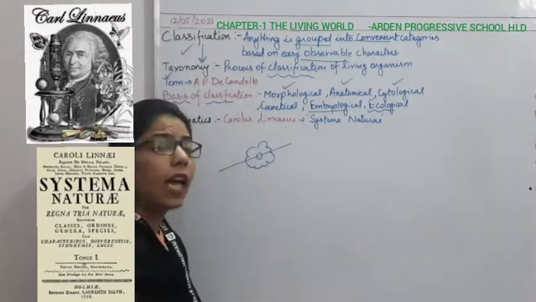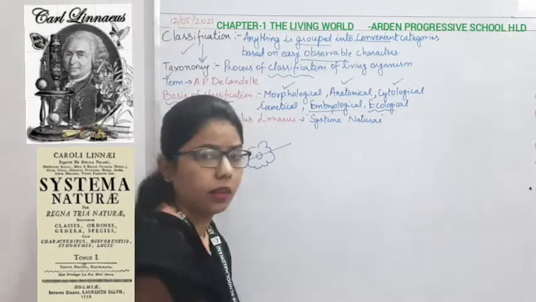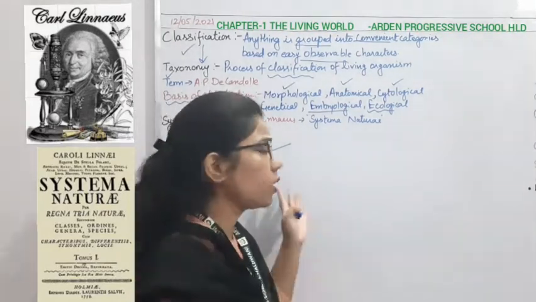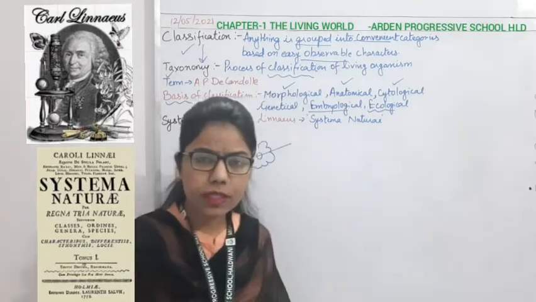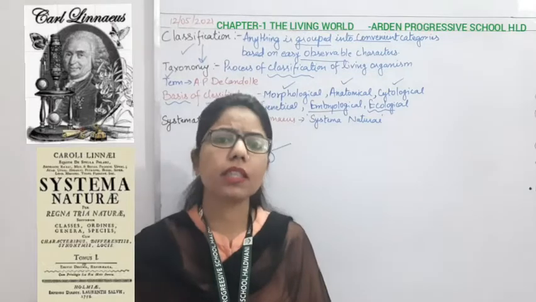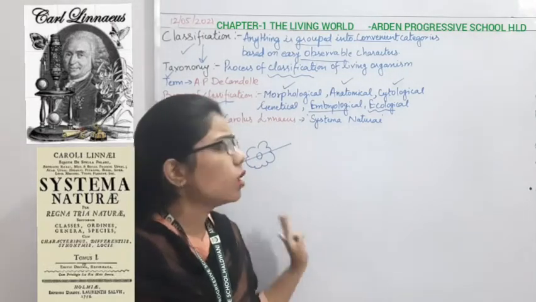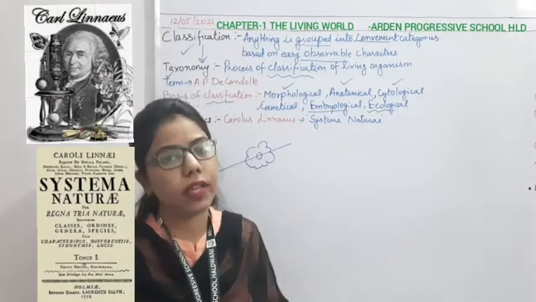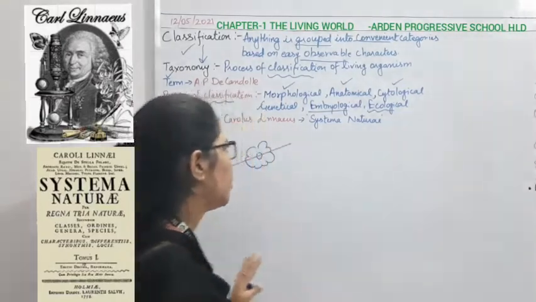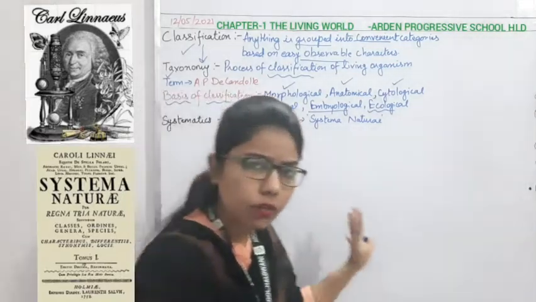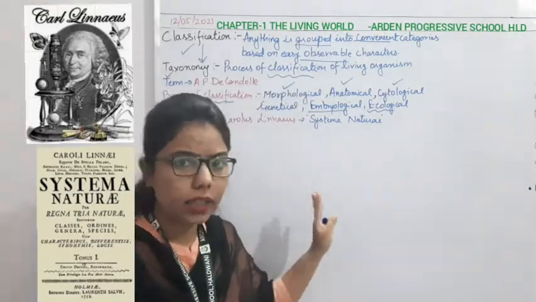It means the place at which they are adapted, so we are considering that also. For example, whether this organism is an aquatic species, a land dwelling or terrestrial species, or a flying species. On the basis of their surroundings, we are also classifying them. So these are the different bases on which we are categorizing or classifying the living organisms.